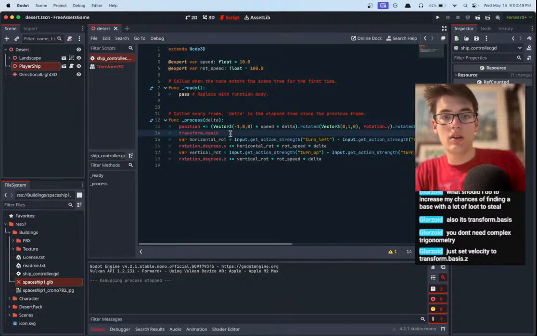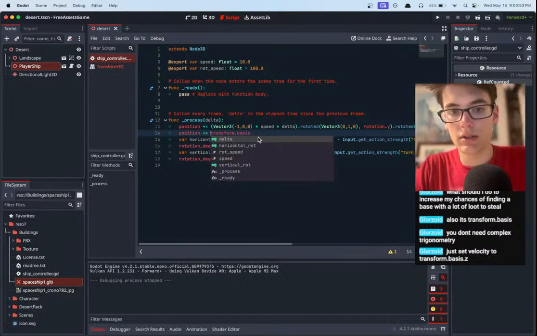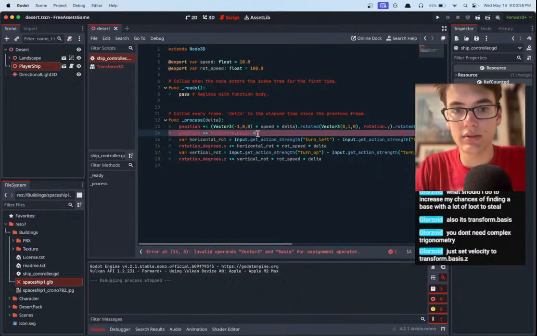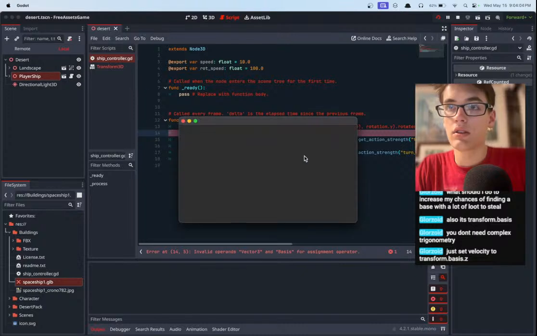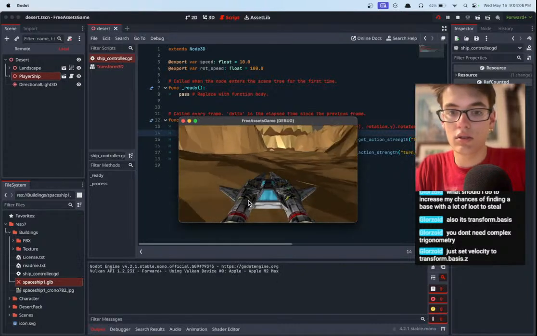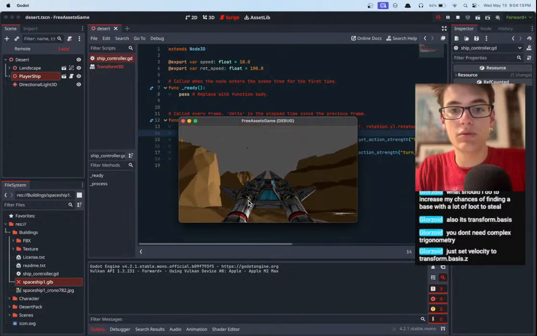Back to here. Position plus equals transform.basis times speed. Transform.basis.z, you're saying? Seems pretty sus. Times delta, of course. Okay, but I believe you were right, because we are now always moving to the right.